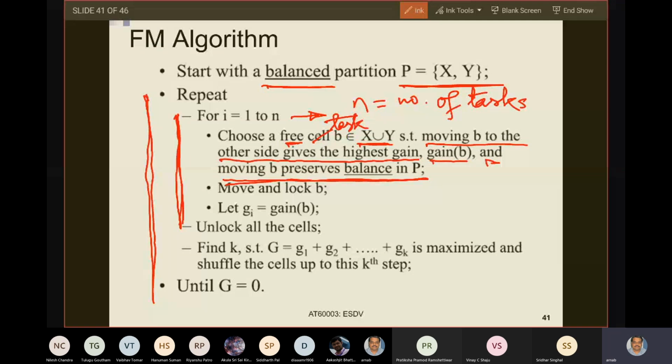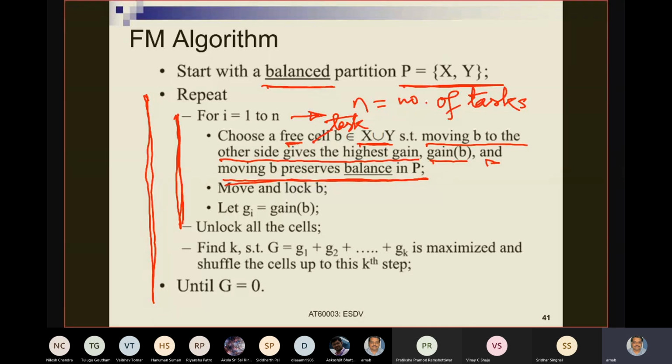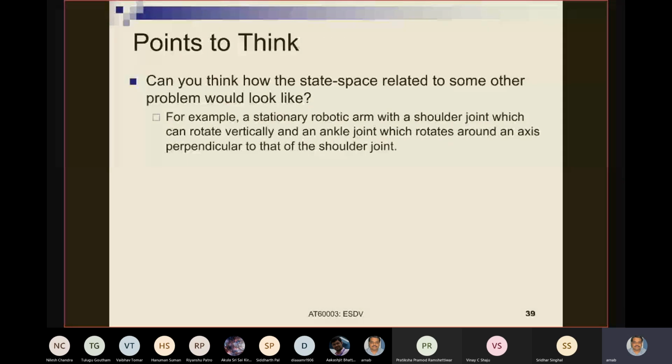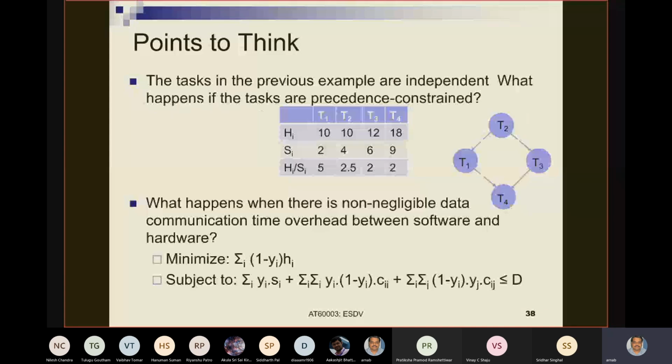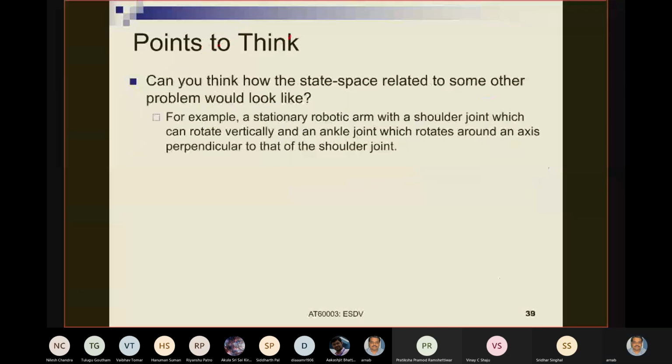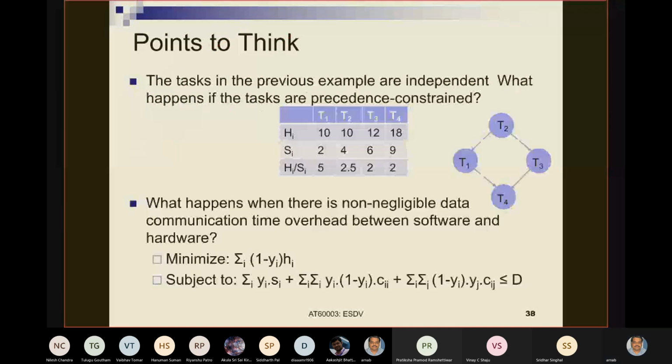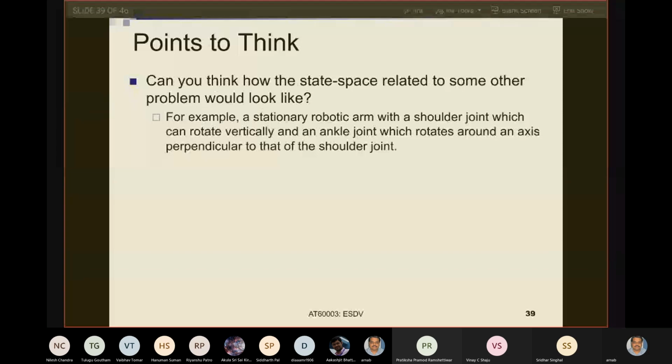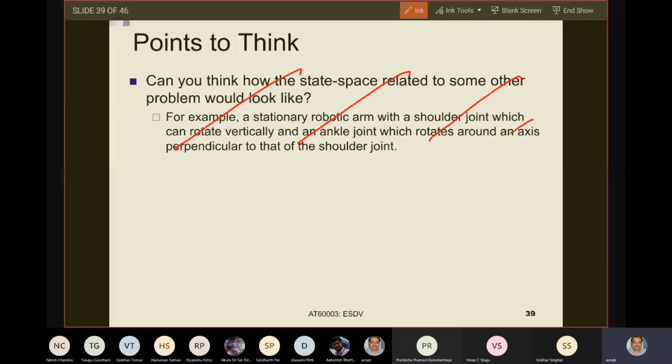Let us take a scenario and try to understand this situation. I have created an example. It's a toy kind of an example, but you will be able to appreciate what I want to say. I am giving you this example for two reasons.